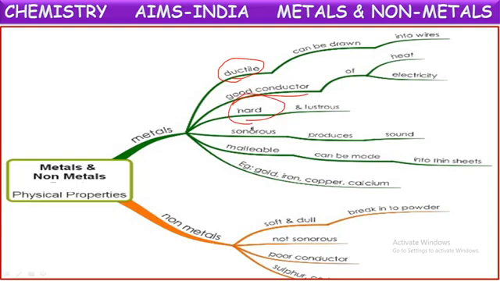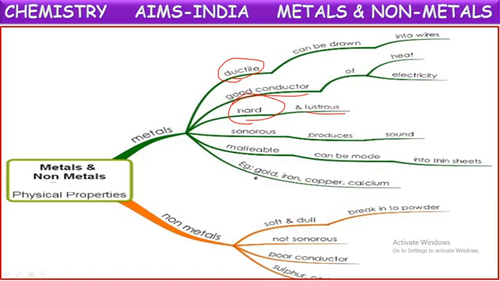Metals are sonorous, they produce sound, and they are lustrous also. They are shiny. Metals are malleable, they can be beaten into thin sheets. Examples of metals: so many are there, like iron, gold, copper, silver, calcium, potassium, magnesium. Like this, so many metals are there.